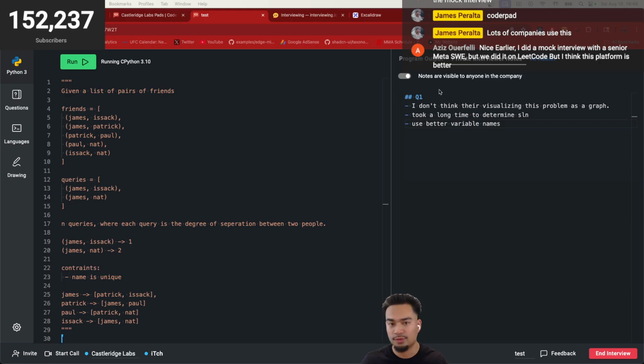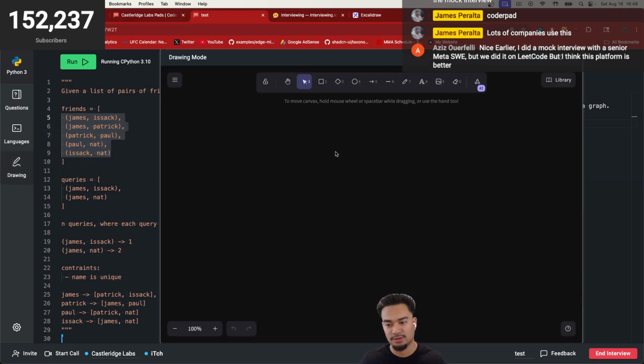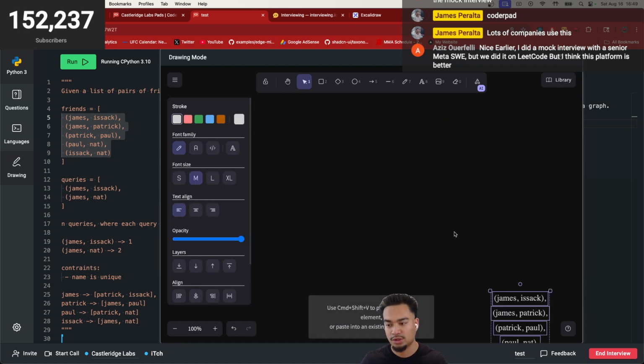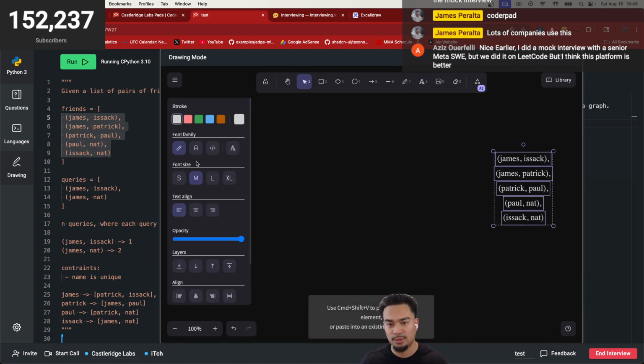The main thing you could improve on here is when you start reading through the question and it says degrees of separation, or they're showing relationships between two elements or two people, you should start thinking about it as a graph question right away. And I think you had trouble identifying that at first. So this is a graph question because, if you come into the drawing,